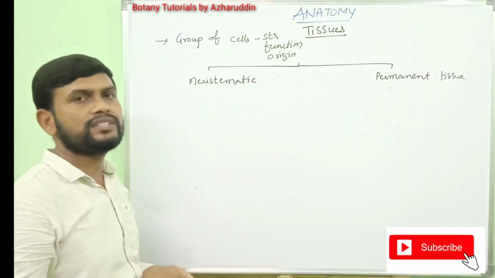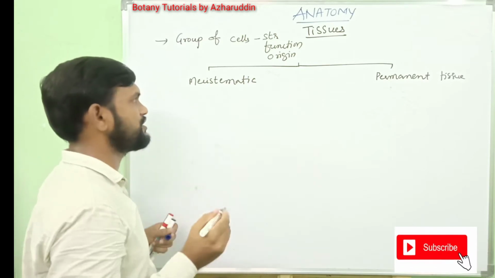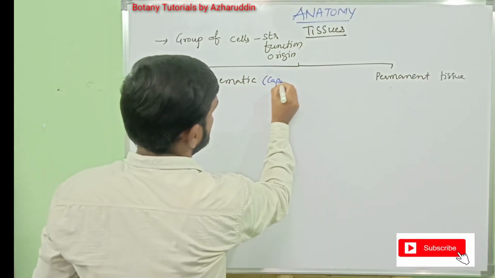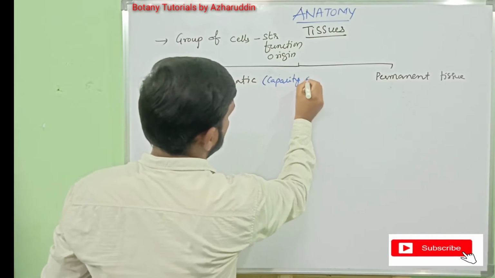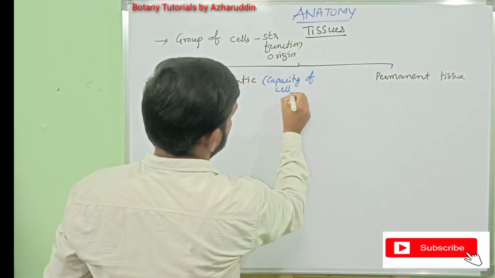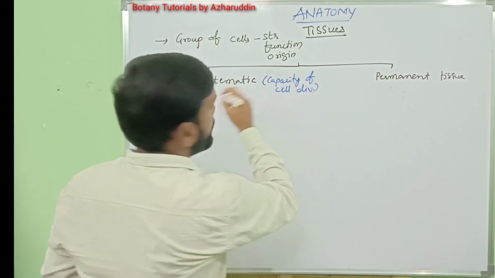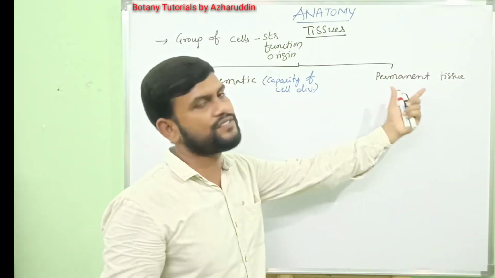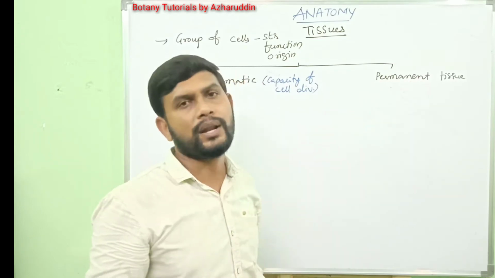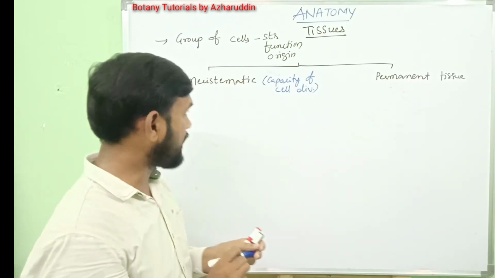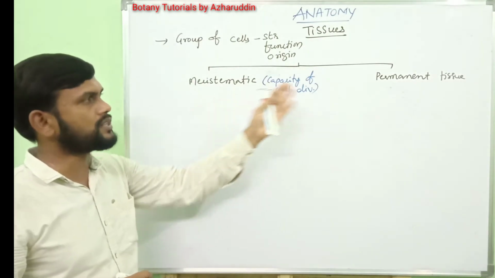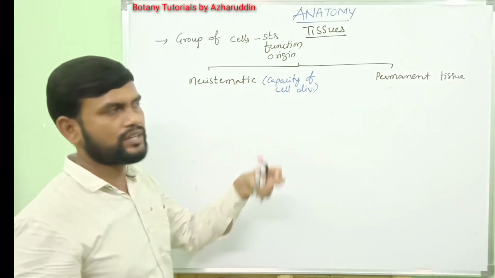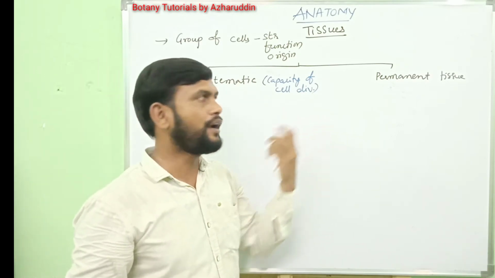The tissue which has the capacity of cell division is known as meristematic tissue. And the tissue which loses the capacity of cell division is called permanent tissue. Okay. Again, meristematic tissues and permanent tissues are divided into various types based on their characters, position and origin.